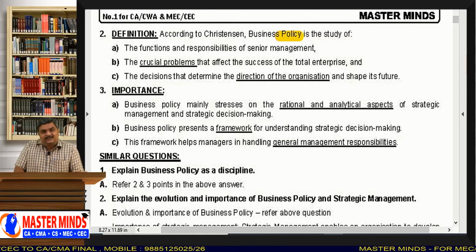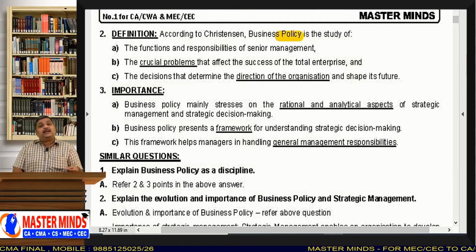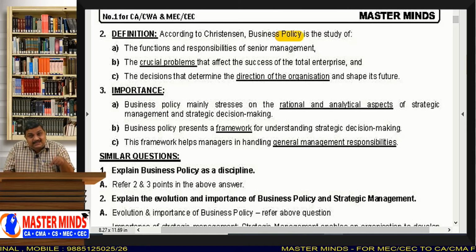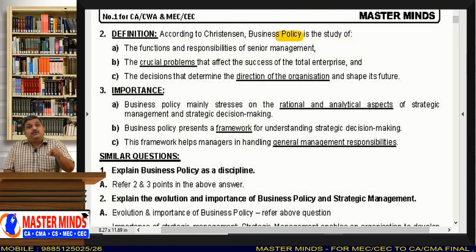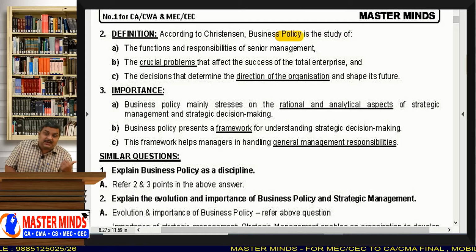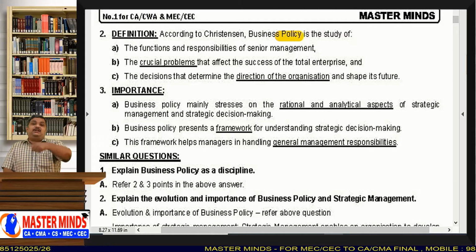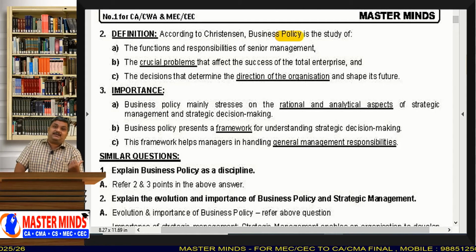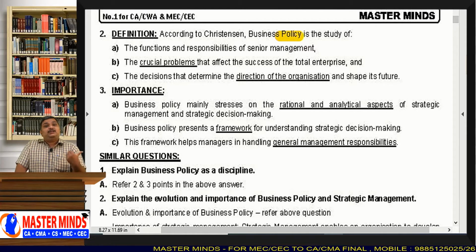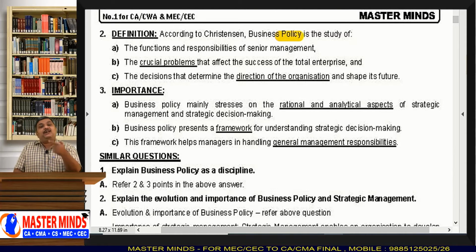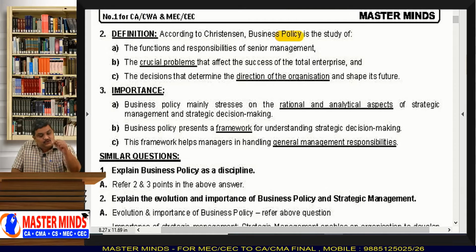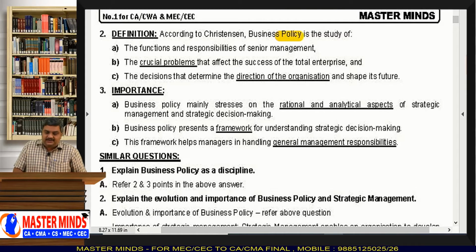You should have a policy for everything, and make a policy-based decision. That means before making a decision, you should make your policy, and that policy should be known to everyone in the organization. That is the most important thing you need to understand.